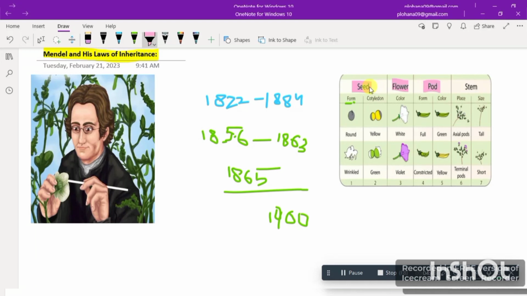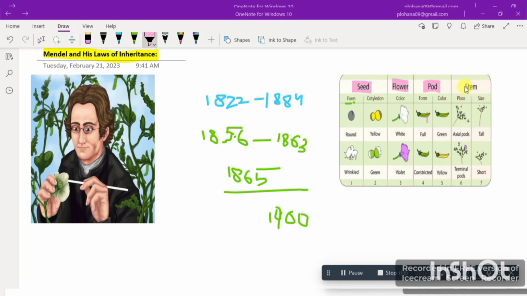Pod form is the character, and it has traits of full or constricted. Fifth, we have pod color. Pod color can be green or yellow. So green and yellow are the traits, while pod color is the character.